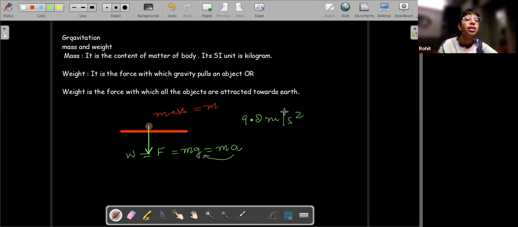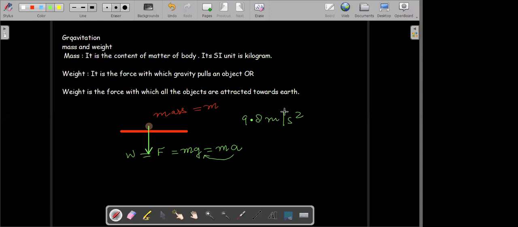For example, our weight on the earth is different, and our weight on the moon is 1/6 our weight on the earth. Suppose you are in a lift, and the lift has a free fall. Suppose you are standing in a lift on a weighing machine, and the lift starts having a free fall. In that case, the machine will show zero weight. You won't have any weight, but the content of matter, the amount of mass that your body has, will remain the same. The amount of mass won't change.